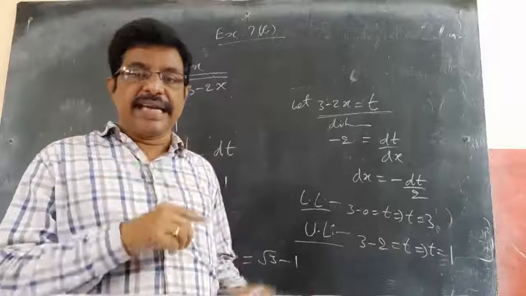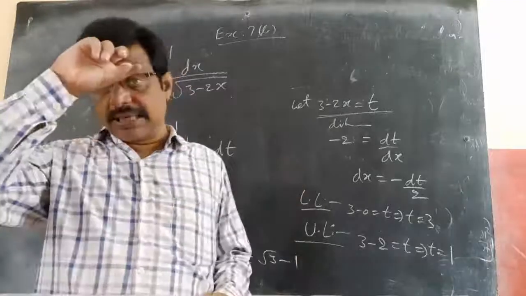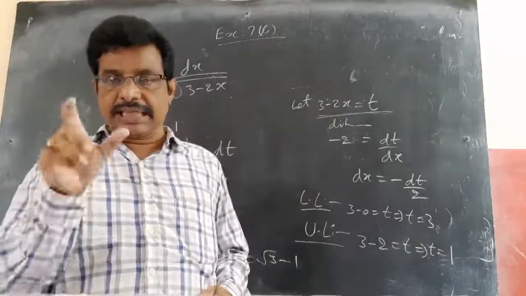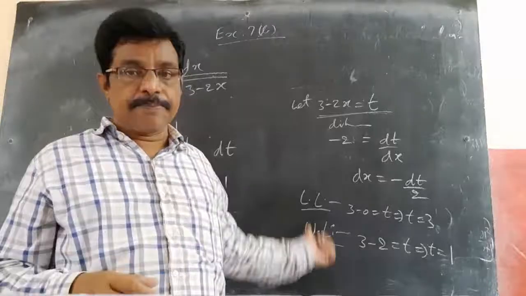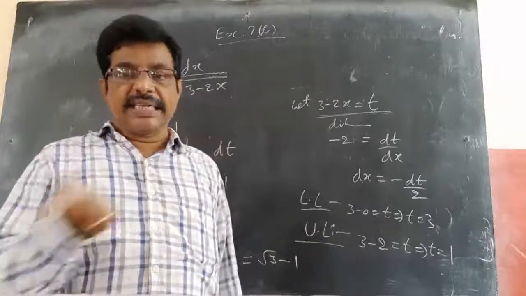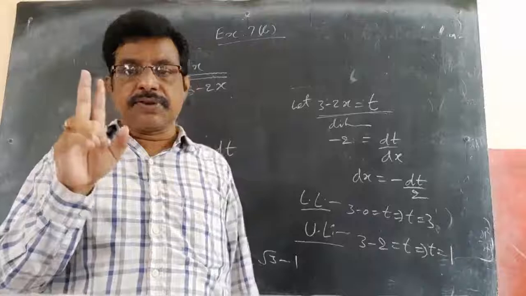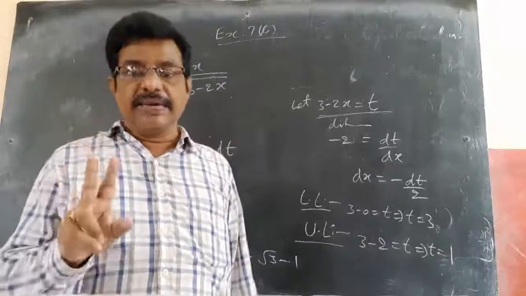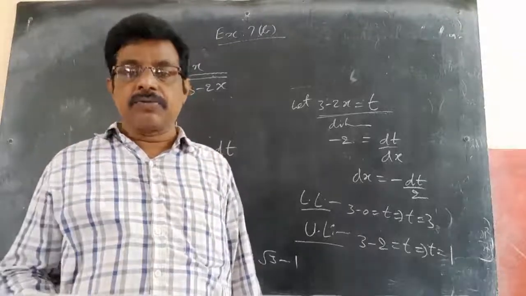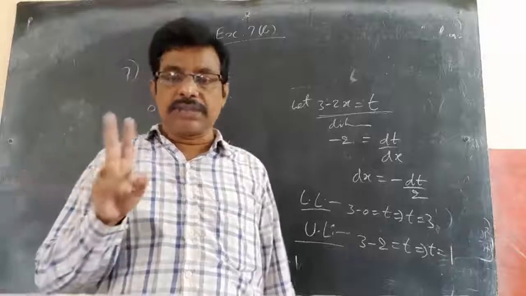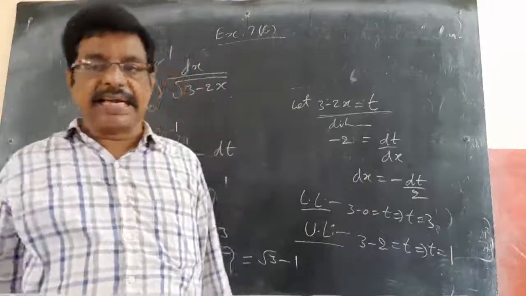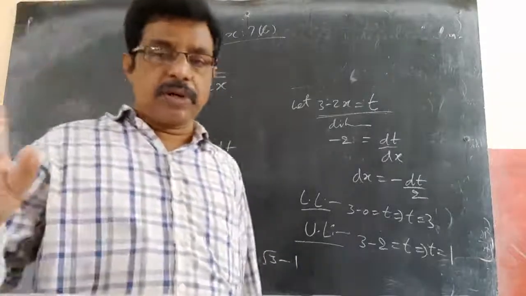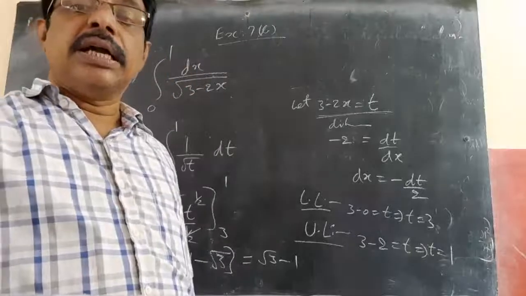One is of the area. We discussed the fundamental theorem, the first theorem, so area function, area sum, and the other is direct like this sum. One is to find the area and the other is this. So two sums come from this chapter for JEE Mains. There is no other chapter which will guarantee you two questions from one chapter. So it is very, very important. Carefully learn this lesson.